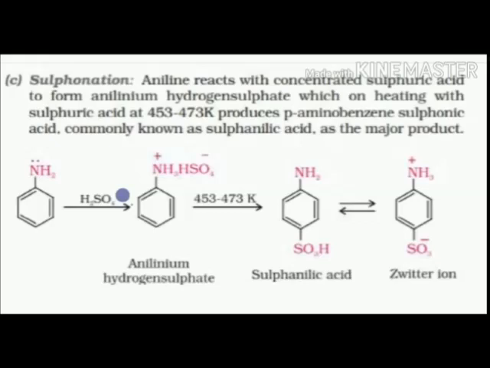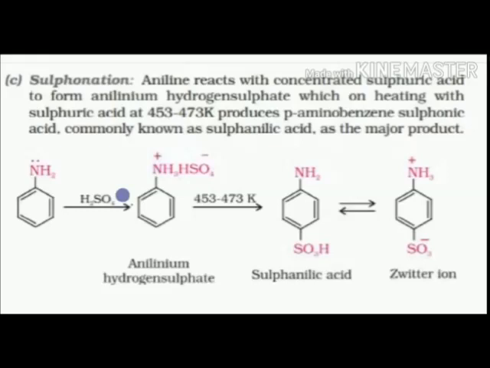Sulfonation, the last reaction of electrophilic substitution. In sulfonation, amine reacts with sulfuric acid and forms anilinium hydrogen sulfate. The positive and negative charges are in the same molecule, and then they are heated up.